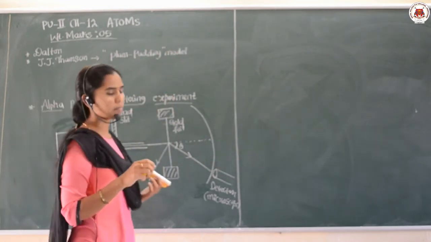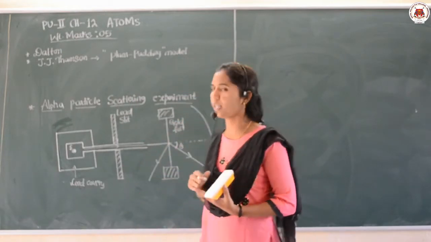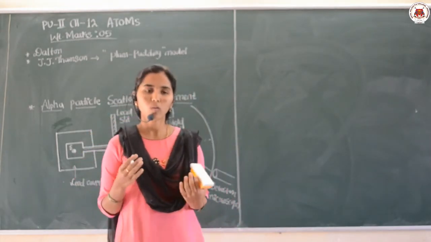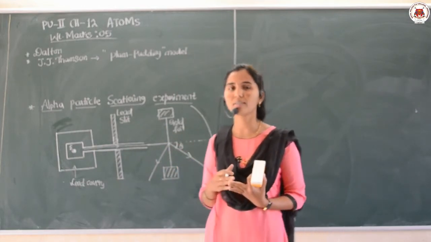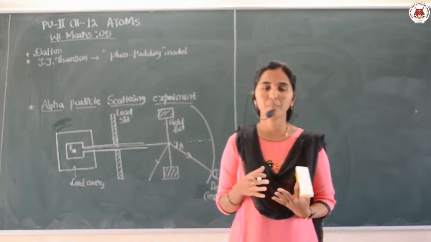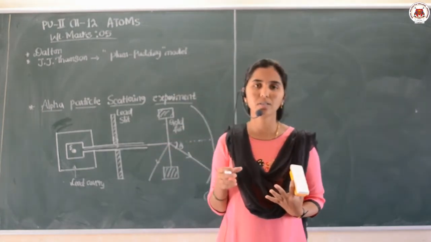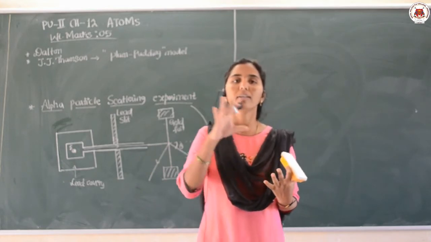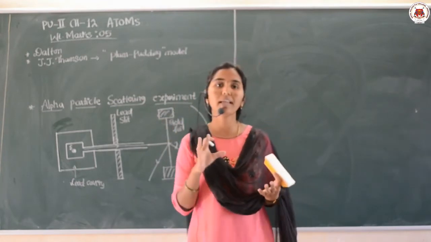Yes, J.J. Thomson's atomic model is also called the plum pudding model. According to the J.J. Thomson atomic model, he explained that in an atom, the positively charged particles are distributed like a pudding.